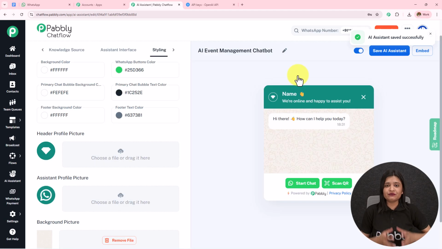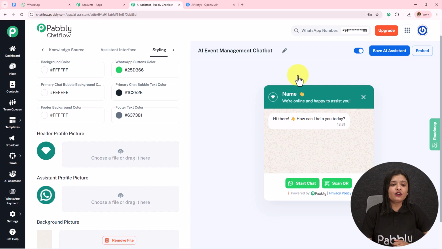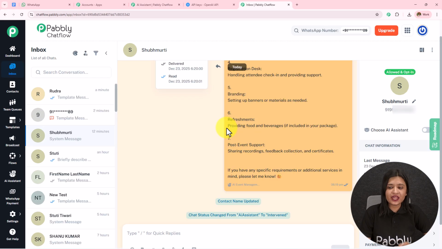Now over here we have to learn how we can enable this AI assistant or assign this AI assistant to a particular chat, to a particular group, or to all the contacts. For that, on the left hand side you can see all these options. We have to go towards the inbox. I'm going to open this in a new tab. So here this was my chat.